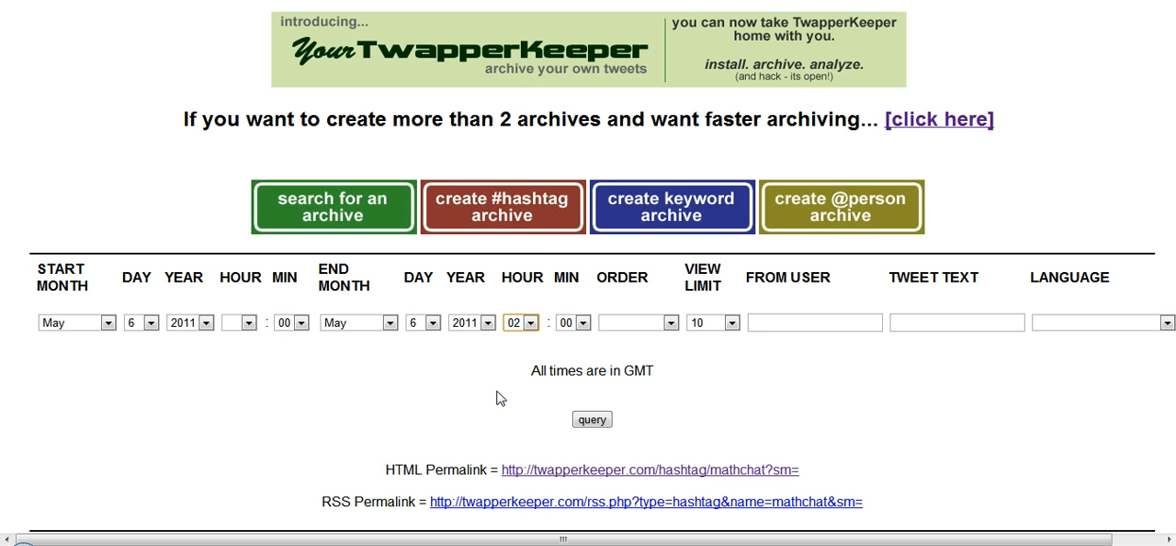Usually mathchat lasts for about an hour, but giving another hour on the other side of it just makes sure that everything's been covered. By putting in an ascending order, it means that the earliest tweets appear first in the list. This is something that the Twitter search doesn't do for you, so this is one of the reasons why I'm using TwapperKeeper rather than Twitter search. Then view limit, well, usually we get about 500 tweets on the mathchat archive. I just put it up to 1,000 to be on the safe side. And then hit the query.